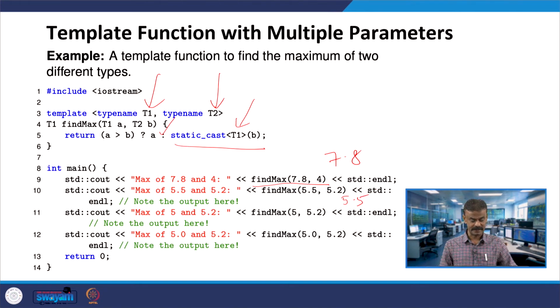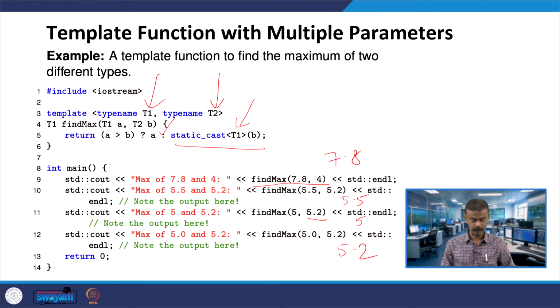And the next one is interesting. You have find maximum of one integer and another double. When you typecast this, static_cast to T1, there will be loss of data, precision will be lost. So, find max of 5 comma 5.2, and you may get 5, we will check that. And the last one is 5.0 and 5.2. This is similar to the one we had seen in line number 10, both are double. So, 5.2 is bigger. So, these are the outputs we will get.